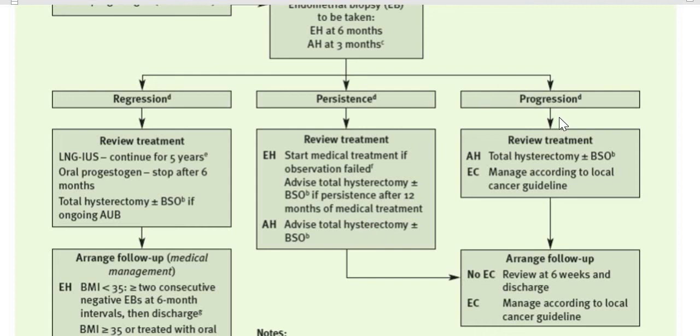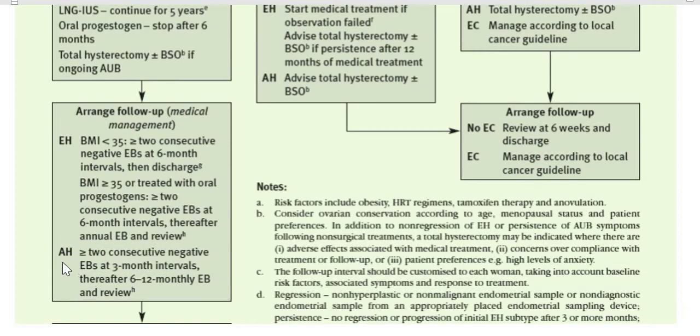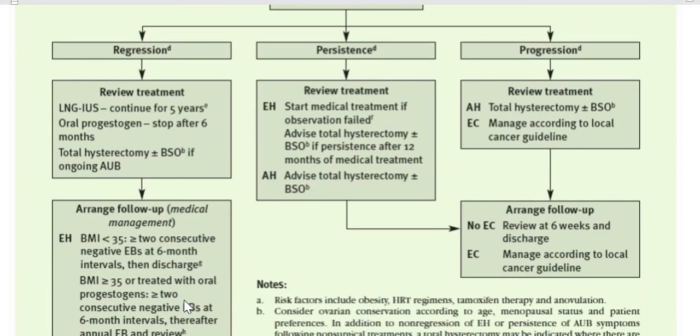Now the third group of women. Sorry, in the first box, your patient had atypical hyperplasia and she had 2 consecutive negative endometrial biopsies at 3-month intervals. The first one is at 3 months after stopping treatment, then again after 3 months. That is negative, the second negative biopsy. Then the third negative biopsy should be at 6 months, and the fourth negative biopsy will be at 12 months. So basically, she needs 4 negative biopsies, initially every 3 months and then 6 months. And if she is not progressing, then we are going to discharge her. Is this point clear? It can be a bit complicated.